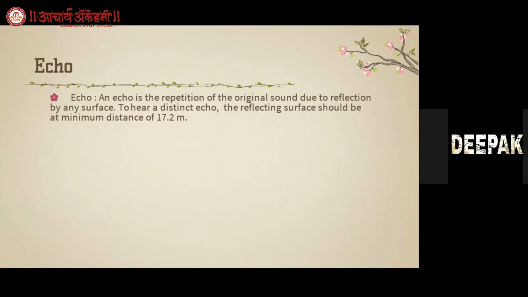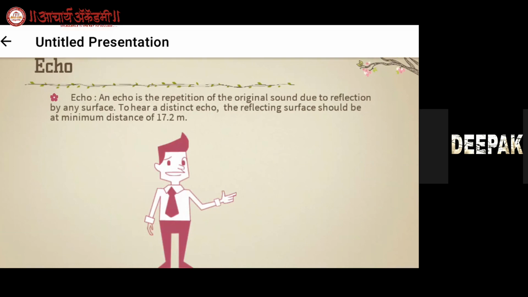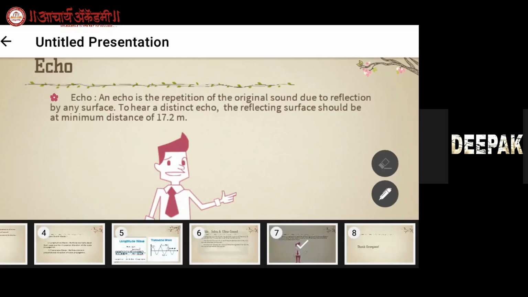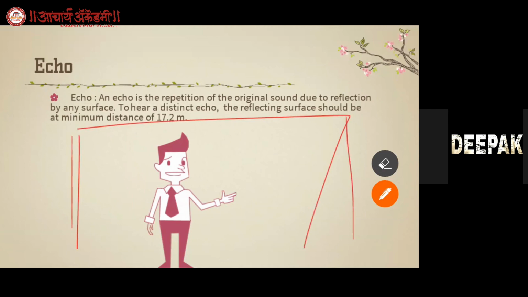Now see for an example, this person is in an empty room and suppose he speaks something, the voice will be echoed, but only if the distance between him and the wall should be 17.2 meters.